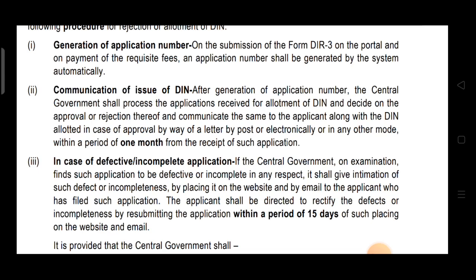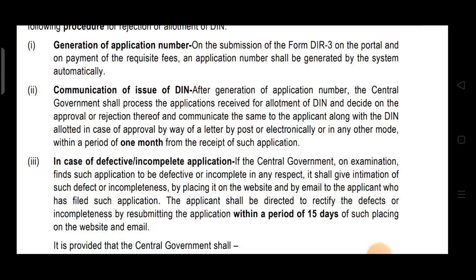It will allot the DIN by way of letter by post or electronically or in any other mode, and it will be done within 1 month from the receipt of application. Means once you file the application, within 1 month DIN will be allotted. Okay. If it's approved, then it will be allotted. If it's not approved, then that will be intimated in the same period only.